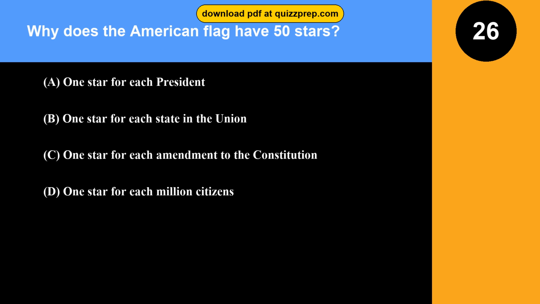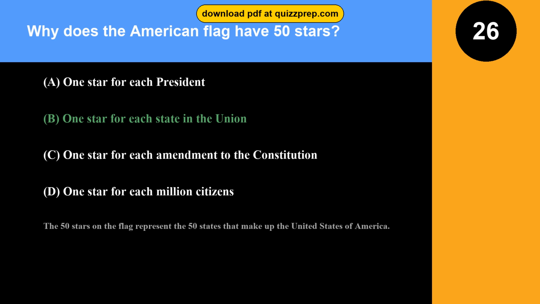Option B, 1 star for each state in the Union. Option C, 1 star for each amendment to the Constitution. Option D, 1 star for each million citizens. The correct answer is option B, 1 star for each state in the Union. The 50 stars on the flag represent the 50 states that make up the United States of America.